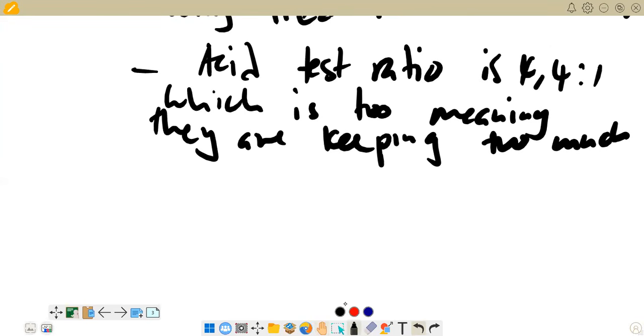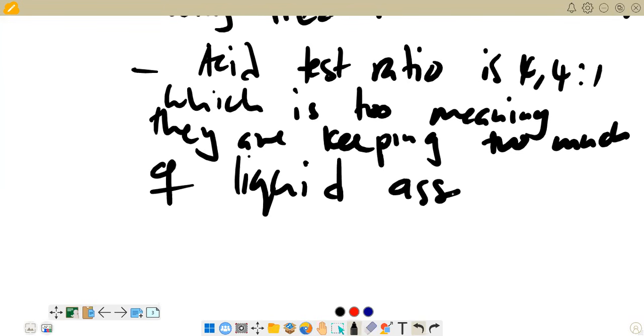Liquid meaning those current assets that can easily be convertible into cash, e.g. debtors, we can easily convert them into cash. So they are keeping too much of liquid assets.